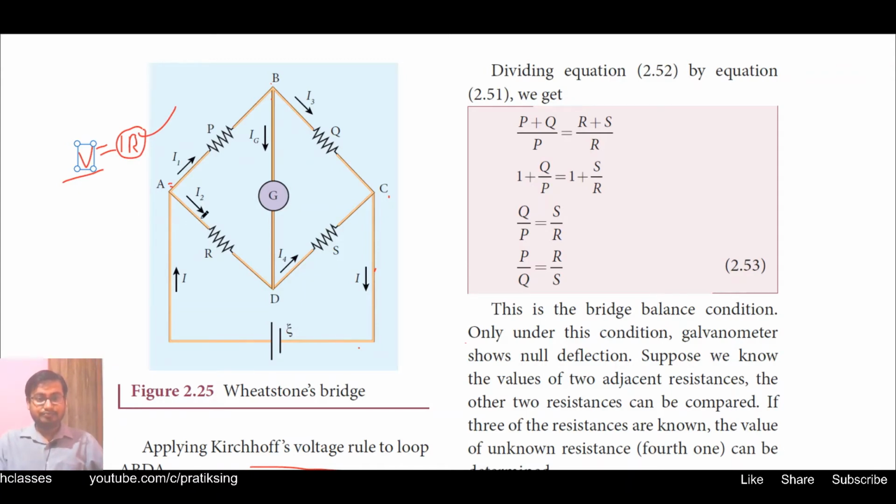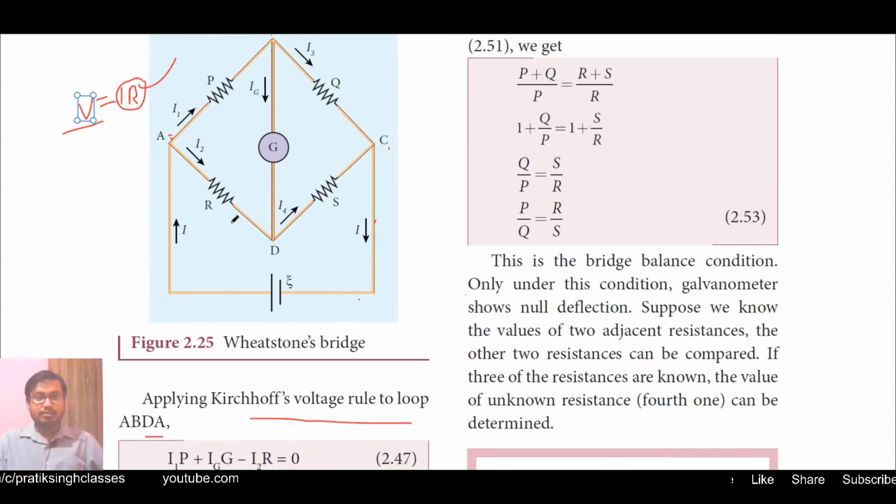So in this ABDA we will have I1 into P, P is this resistance, plus Ig into G minus I2 into R. Why did this I2 become minus? Because the direction of the loop is D to A, but the direction of current is A to D. That is why it has come negative.